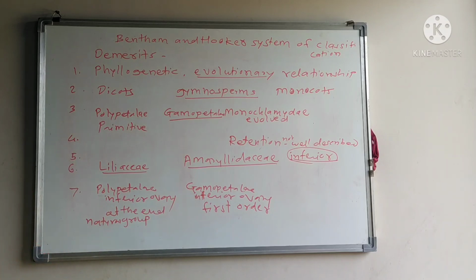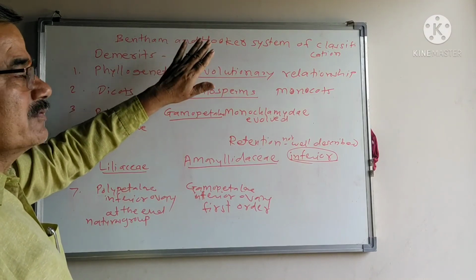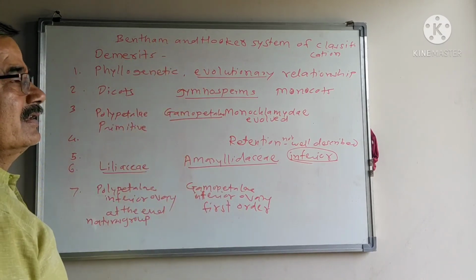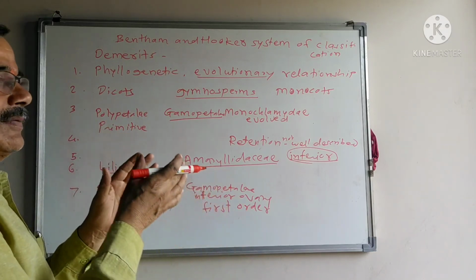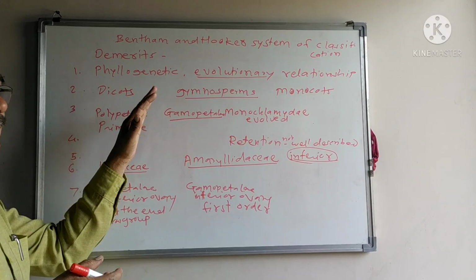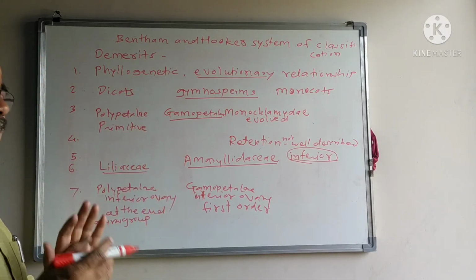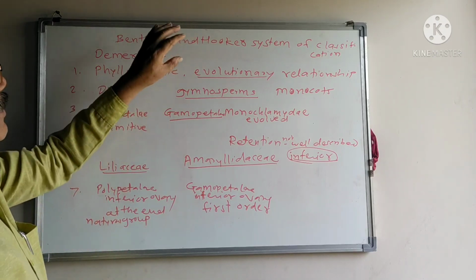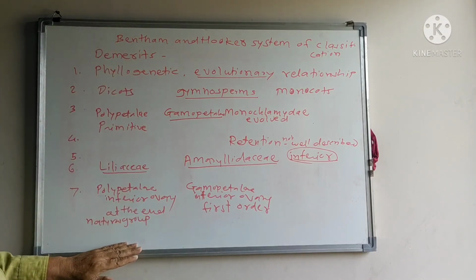Though the Bentham-Hooker system is accepted in all countries, in field areas as well as laboratories, it is very simple. It is written simply and is easy to follow. Students can follow it easily. Closely related families are kept together. It is based on all possible morphological characters. Though it is simple and has merits, it also has demerits, and these are the demerits we have seen here.